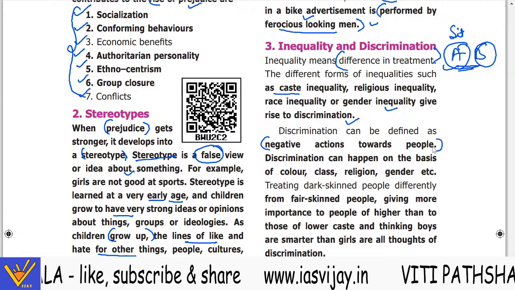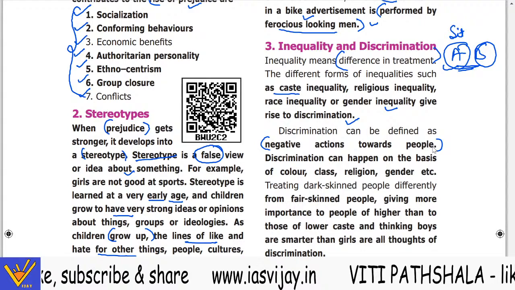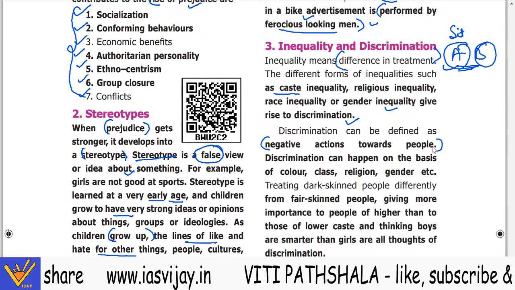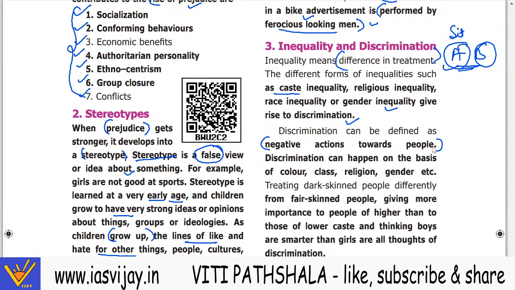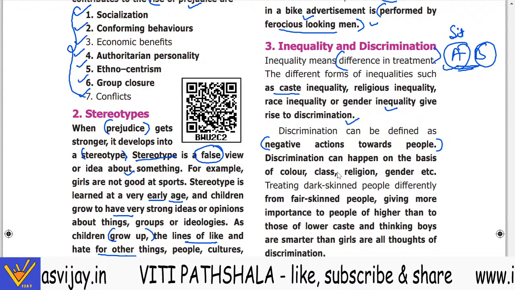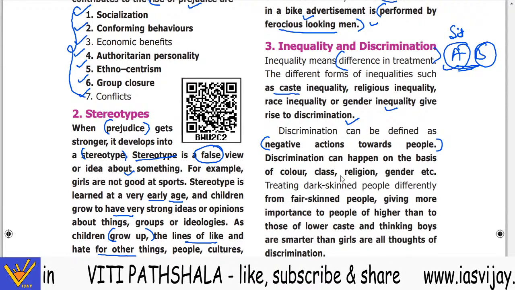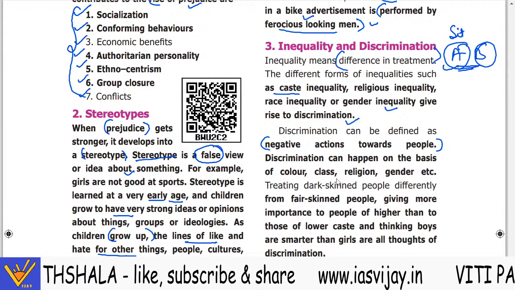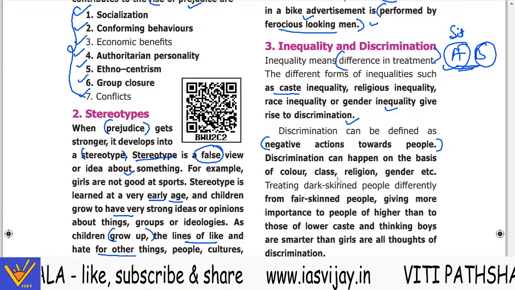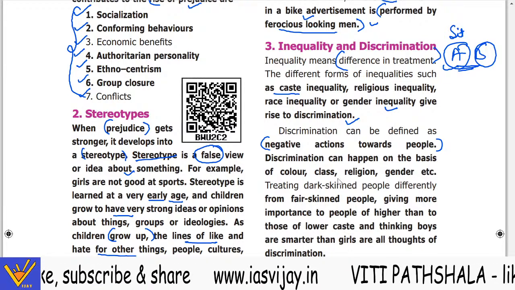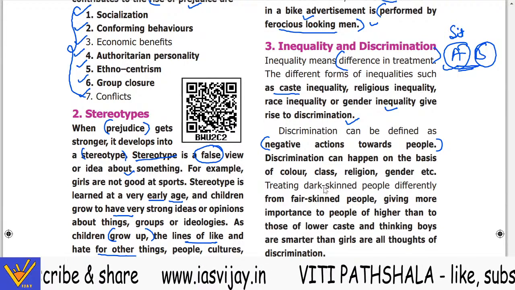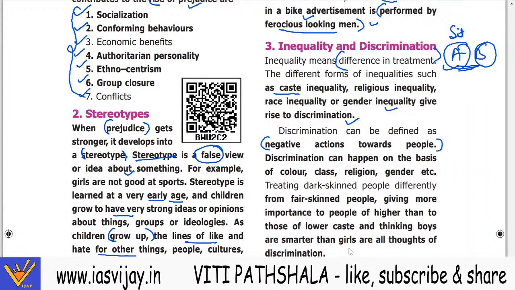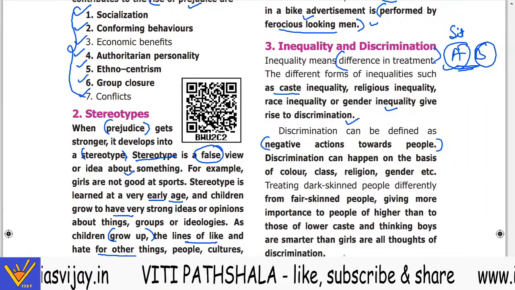Discrimination can happen on any basis and anywhere. So discrimination can happen on the basis of color, class, religion, gender, etc. Now treating dark skinned people differently from fair skinned people, giving more importance to the people of higher caste than to those of the lower caste, and thinking boys are smarter than girls are all thoughts of discrimination.